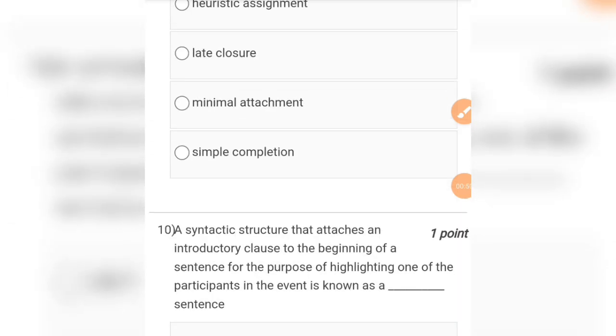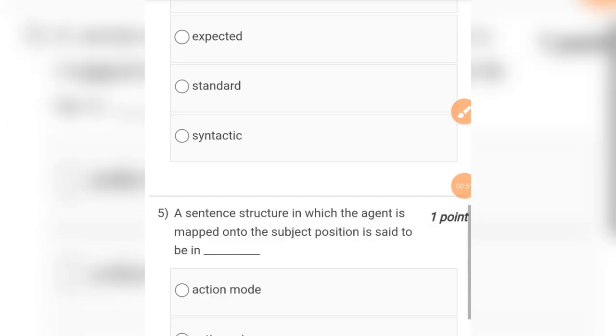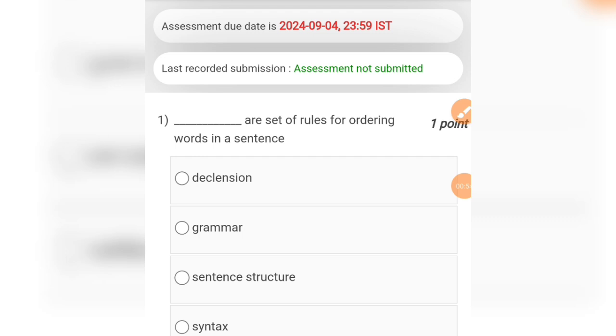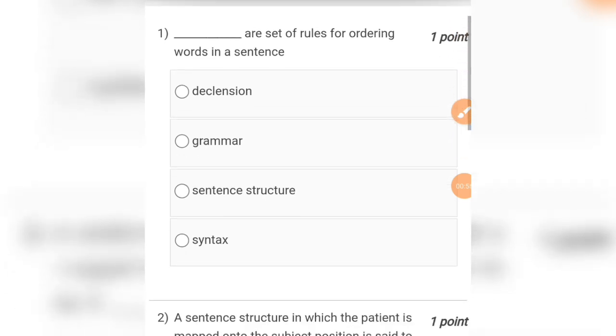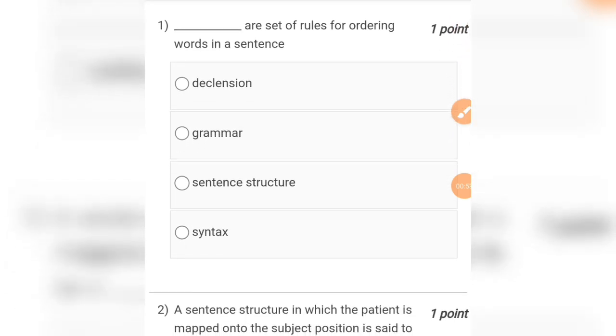This assignment consists of a total of 10 questions, and we will solve from the starting. Question number 1 is fill in the blanks. We have to fill the correct one. So the question is, dash are the set of rules for ordering words in a sequence. Options are declension, grammar, sentence structure, syntax. So the answer for this question will be syntax. Syntax are the set of rules for ordering words in a sentence.